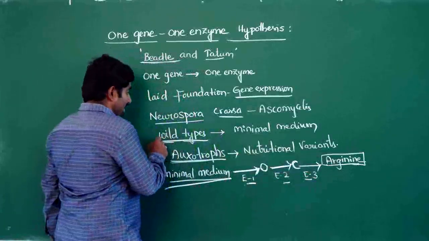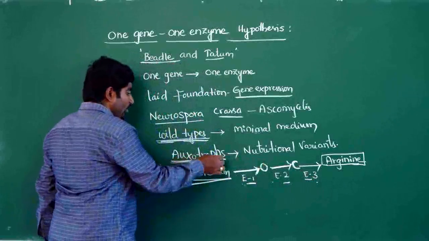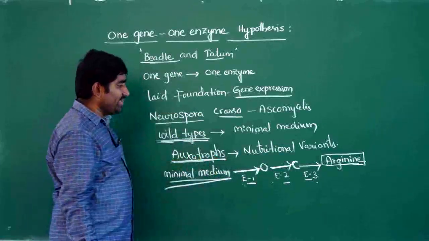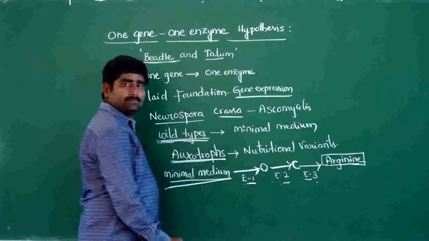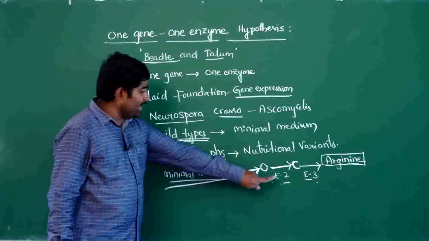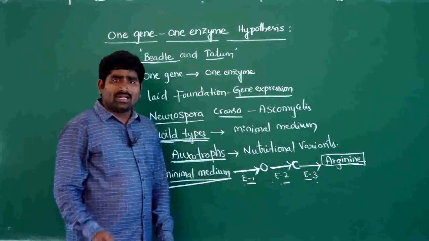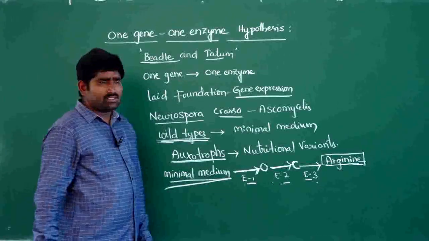But only the wild types have all these 3 enzymes. The auxotrophs, or nutritional variants, lack any one of these 3 enzymes, so they cannot grow in a minimal medium. Let us see this process.